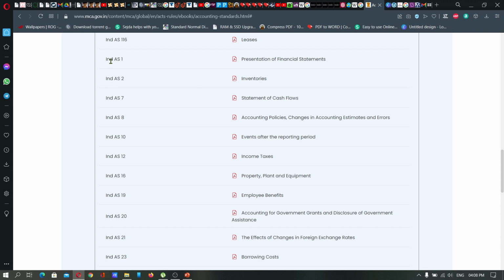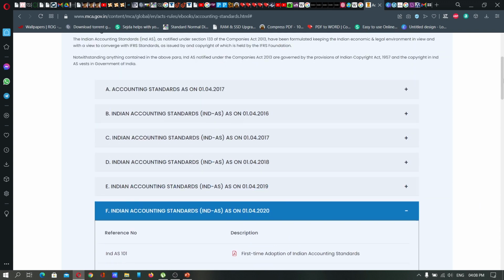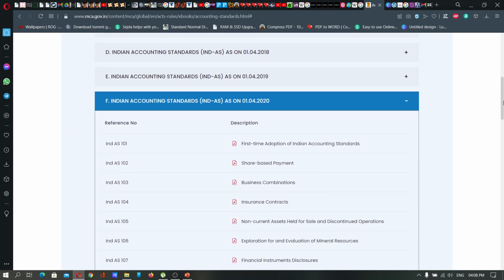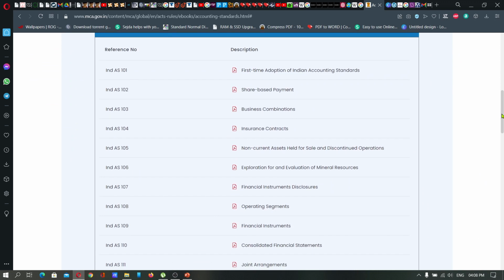We will discuss Ind AS 1 onwards in the coming sessions. Until then, go through these standards and try to learn the points from this particular site. It will be much better. If you have any queries regarding that, please let me know. We will continue with the rest of the Ind AS standards in the coming session.